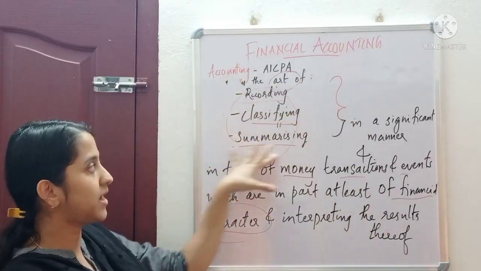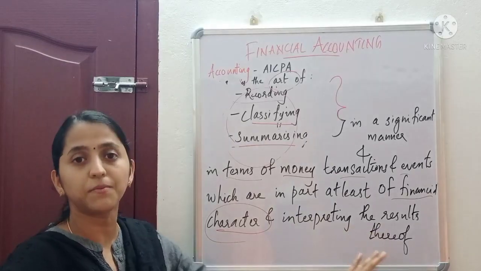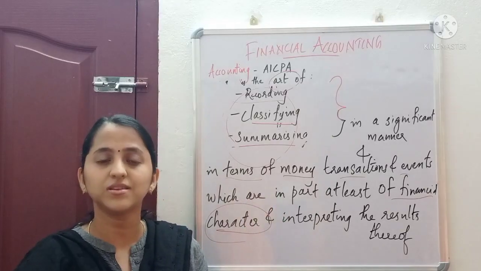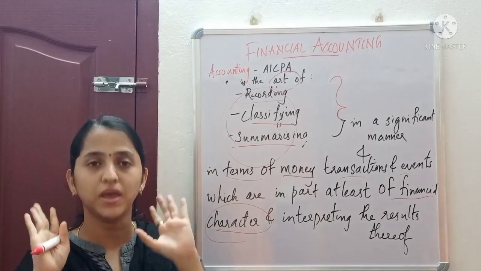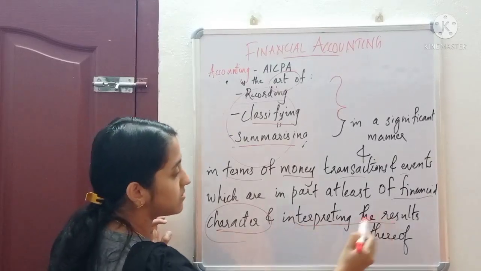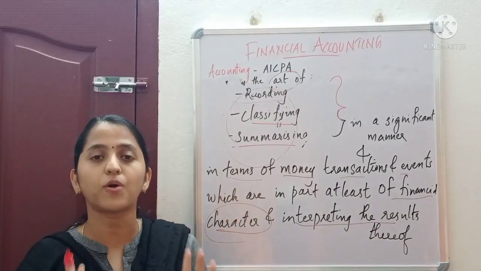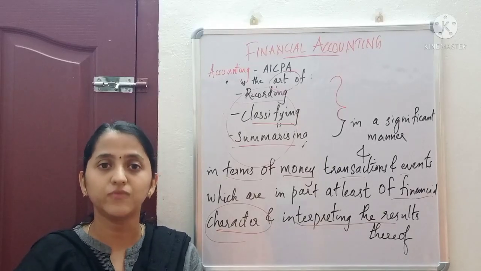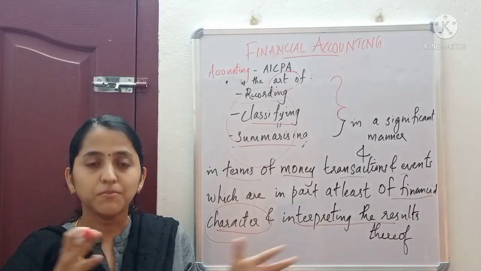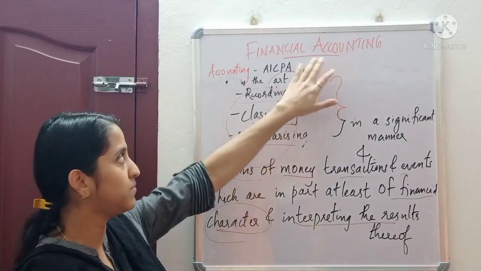So once we have recorded, classified and summarized the data, then we should interpret the results thereof. That means we have recorded it, classified it, summarized it, then we have to make a conclusion or a study and interpret a result. Mainly, interpreting the result means ascertaining whether it is profit or loss. In between there are a few processes which happen while we invest in the business and it is converted into profit or loss. There are a huge number of processes happening in between, and those processes are altogether named accounting.